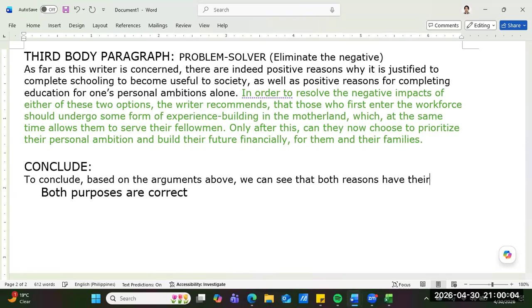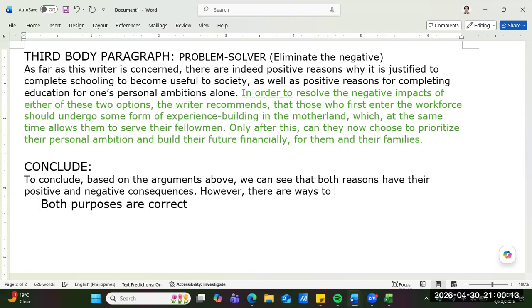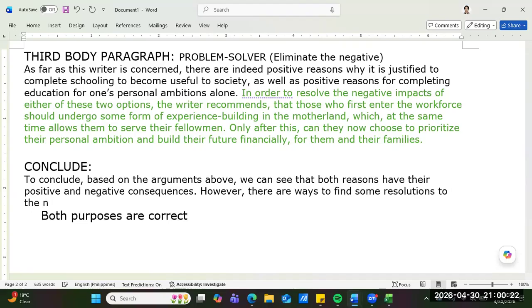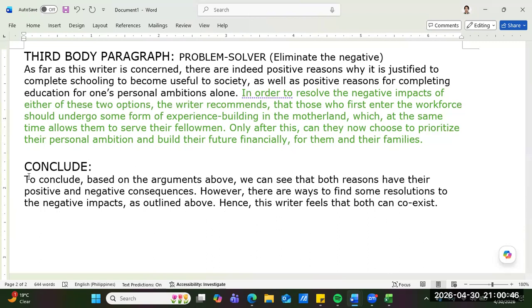However, there are ways to find some resolutions to the negative impacts as outlined above. Hence, this writer feels that both can coexist. There. Do you see, guys? Coexist. That's it. Bow. And then we'll put shoota.